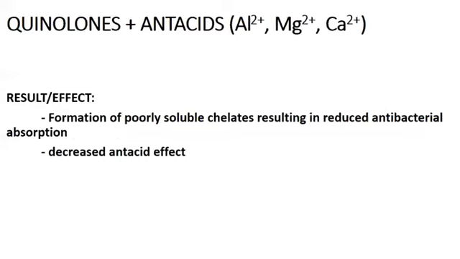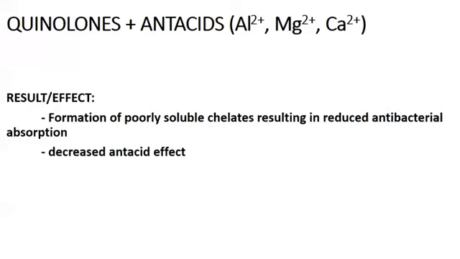Next, quinolones plus antacids containing, again, aluminum, magnesium, and calcium. An interval also of 3 hours between the ingestion of quinolones and cations prevents this interaction. What is going to be the result if ever it will be taken together? It will result in the formation of poorly soluble chelates, resulting in reduced antibacterial absorption.